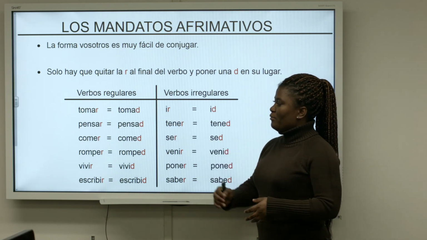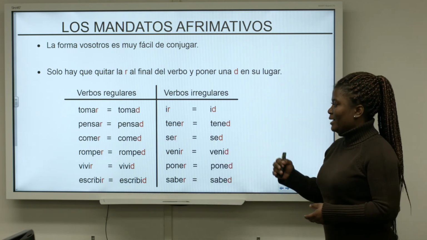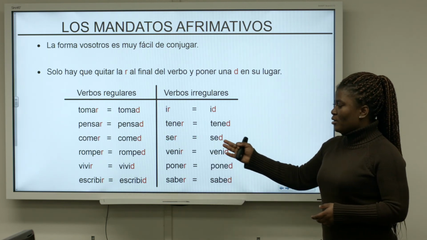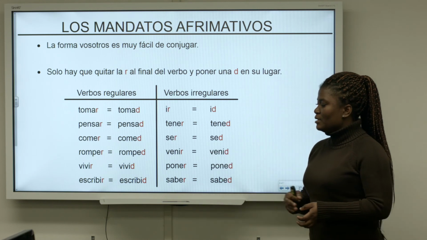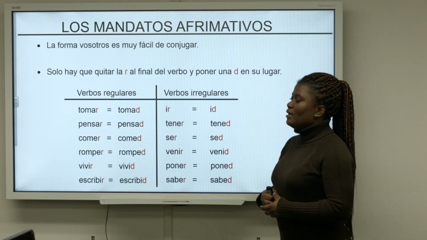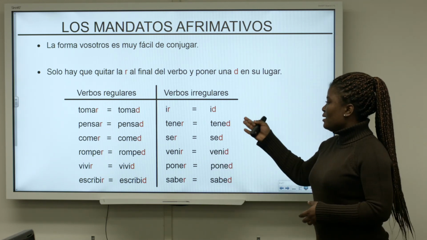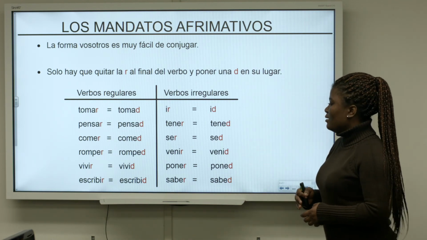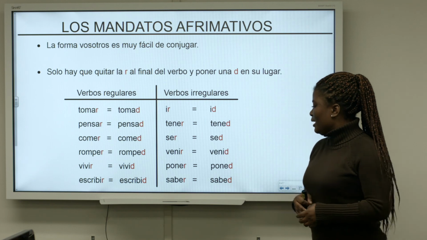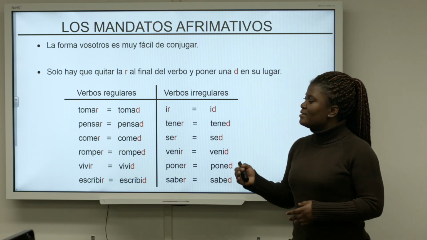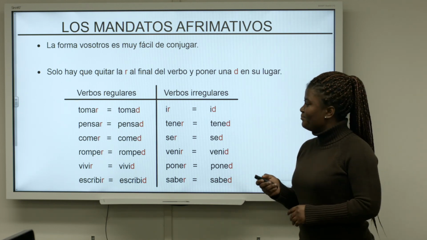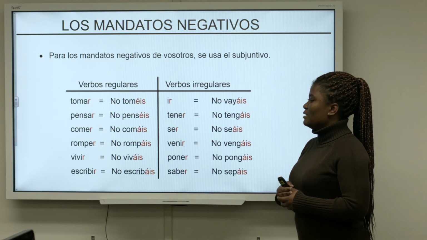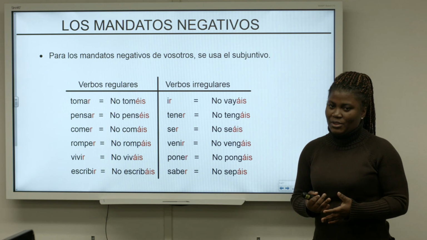So we have regular verbs like tomar, tomad; pensar, pensad; comer, comed; romper, romped; vivir, vivid; escribir, escribid. Then we have irregular verbs like ir, id; tener, tened; ser, sed; venir, venid; poner, poned; and then saber, sabed. Very easy.